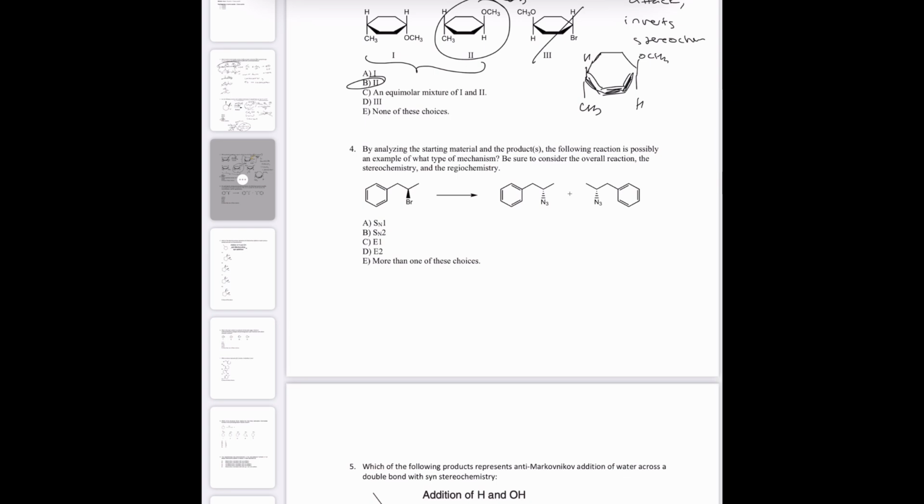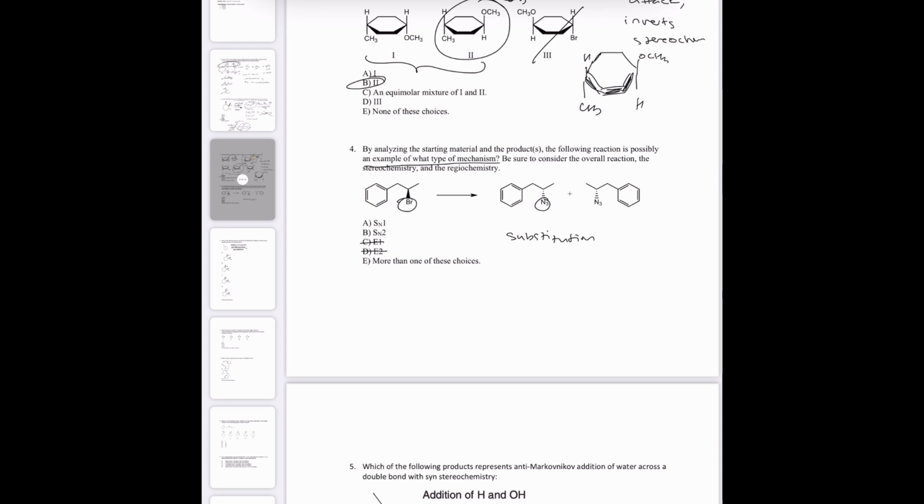Okay, next question. By analyzing the starting material and the product, the following reaction is possibly an example of what type of mechanism? It says to be sure to consider the overall reaction, the stereochemistry, and the regiochemistry. The first thing I see here is where this bromine was, now we have an N3. So that is a substitution. No alkene is formed, so it can't be E1 or E2. So it has to be a substitution reaction.